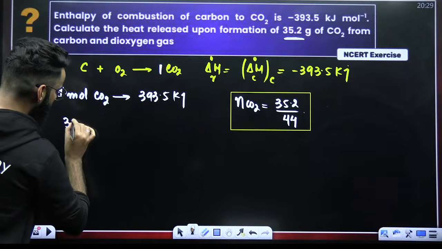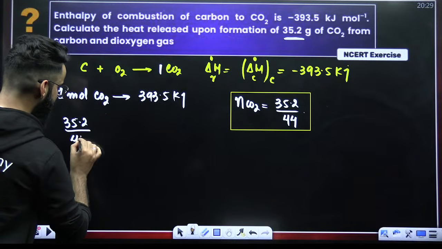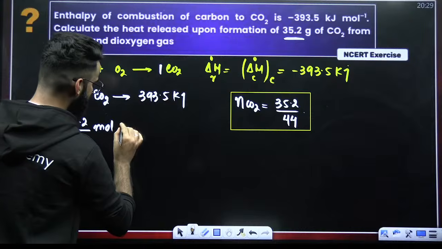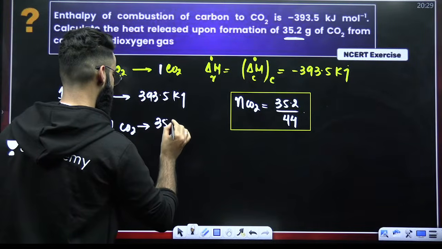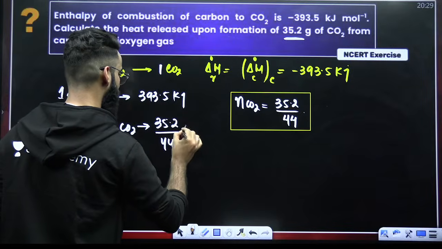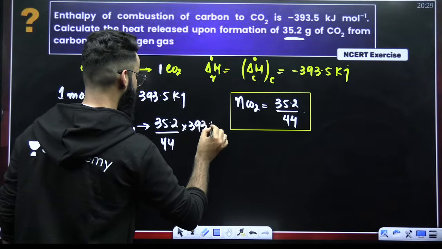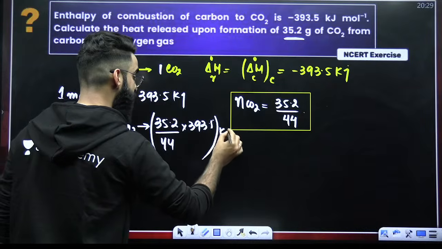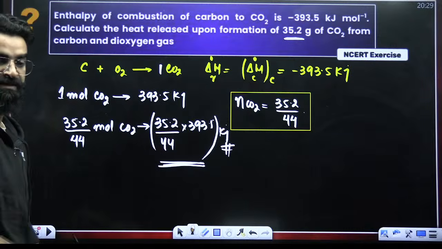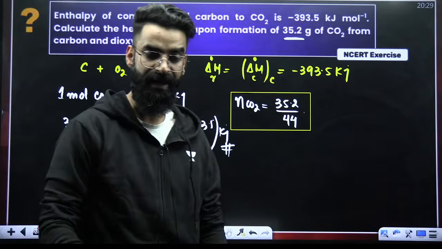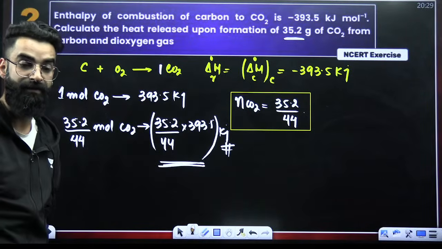So I would say when 35.2 divided by 44 moles of carbon dioxide are formed, how much heat would be released? Matter of calculation. 35.2 divided by 44 multiplied by 393.5 kilojoules. So this much amount of heat would be released during the process, right? I believe you can easily solve this sort of a question as well.